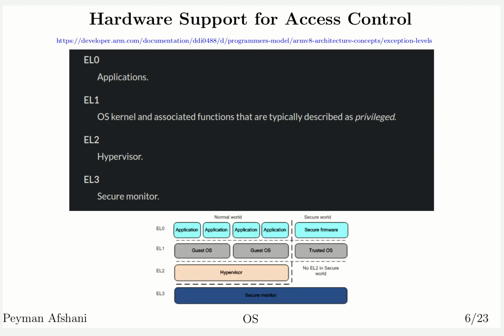and a pictorial description over here. We're not going to look at hypervisors, secure monitors, all the stuff that's beyond the scope of what we are trying to do here. So basically what we essentially want is the two-level one, where you have the normal applications and then you have the higher privilege operating system. Okay, so that's as far as we will get to.